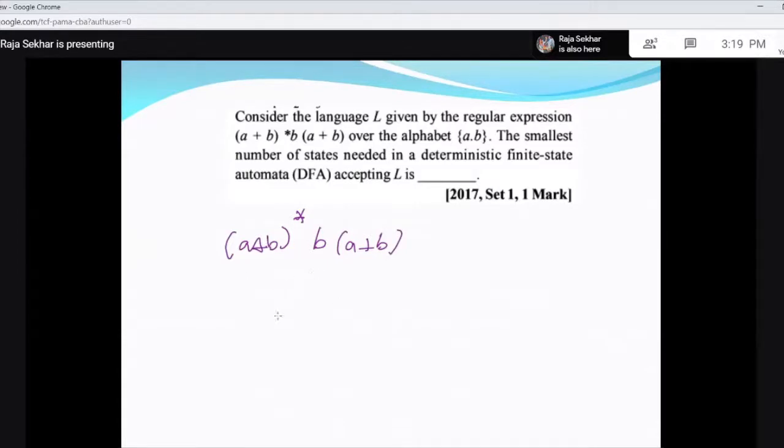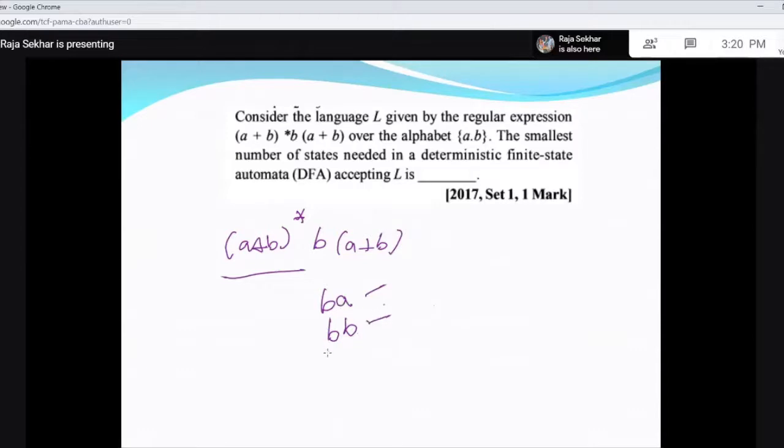So what is your language? Any string of A's and B's concatenated with B, then A or B. That means your string is concatenated with BA or BB. Any string concatenated with BA or BB. So this is a string ending with BA or ending with BB.